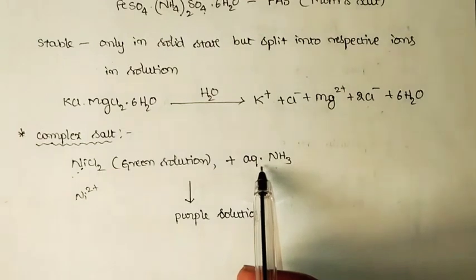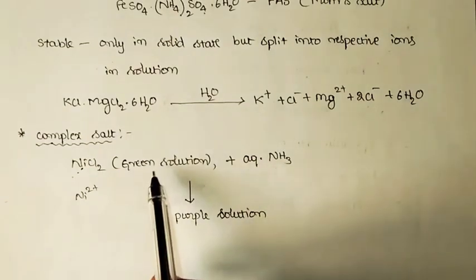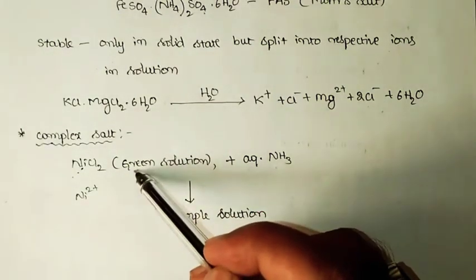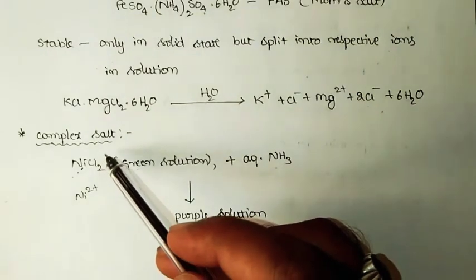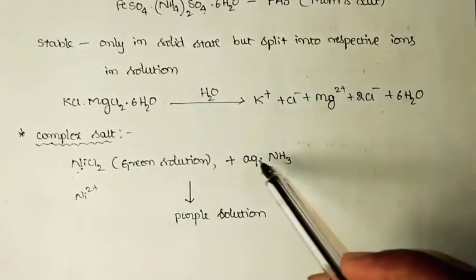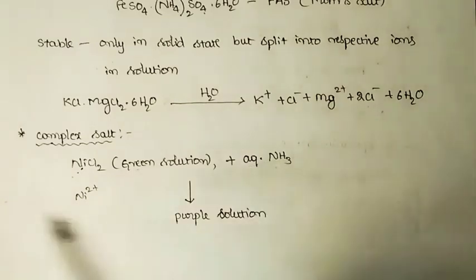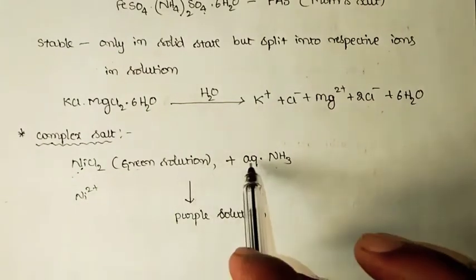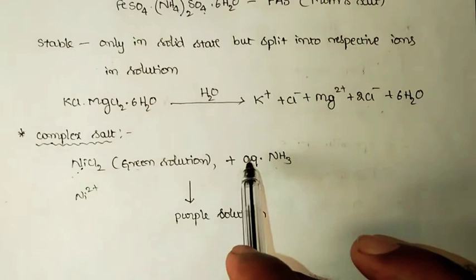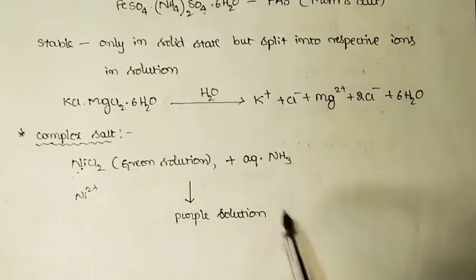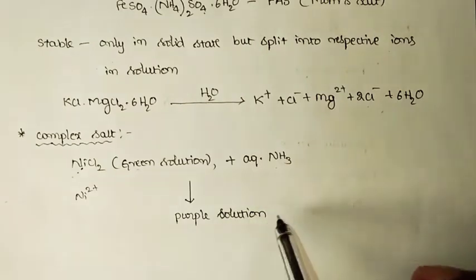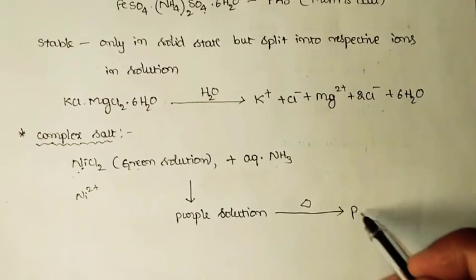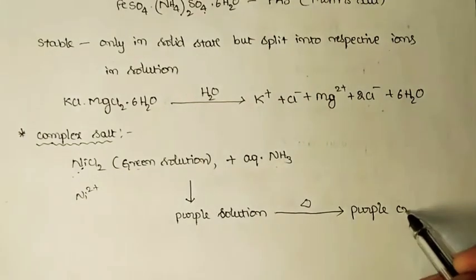But upon addition of aqueous ammonia to the solution of nickel chloride, if you check the amount of Ni2+ ions present in the solution, the concentration of Ni2+ ions will slowly disappear as you add aqueous ammonia, and almost disappear. There will be no presence of Ni2+ ions in the solution when you continue the addition of aqueous ammonia till we get a dark purple colored solution. And if you evaporate this purple colored solution, you will get purple colored crystals.